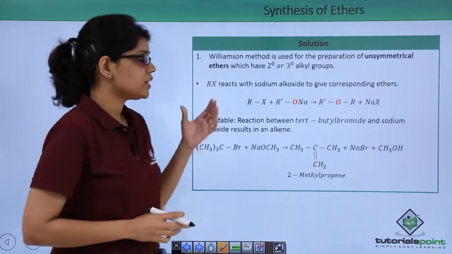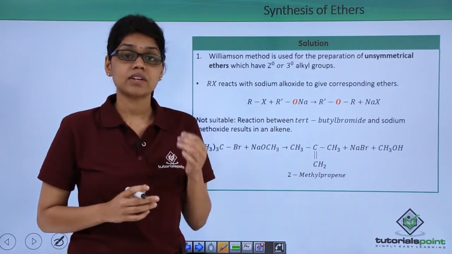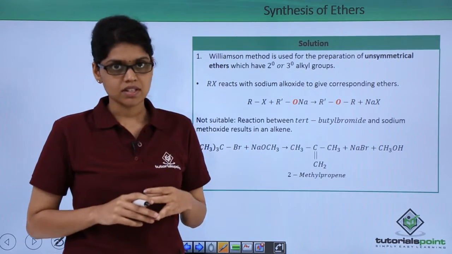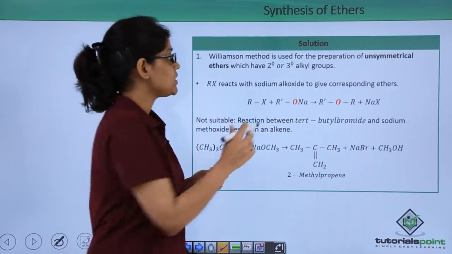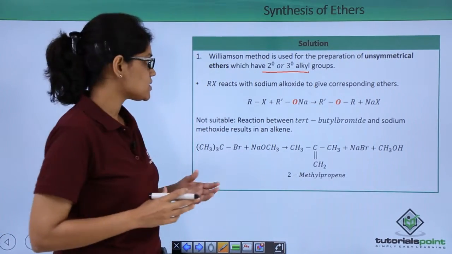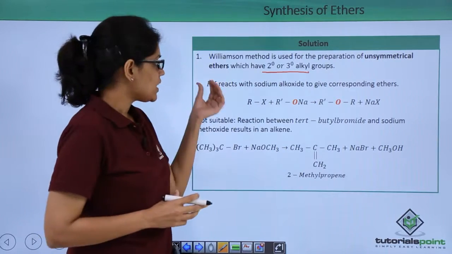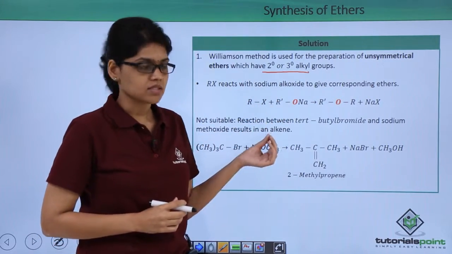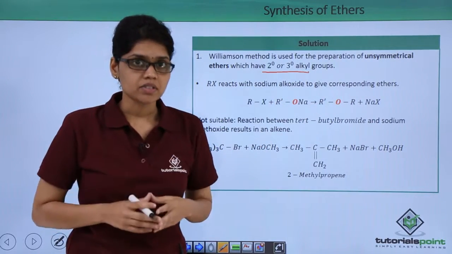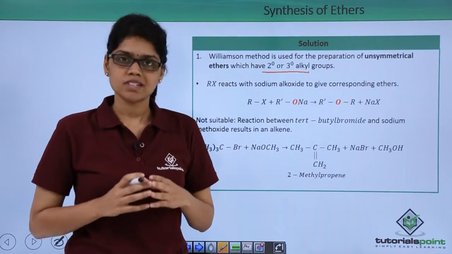So as you know, Williamson synthesis is a very good method for the synthesis of symmetrical as well as unsymmetrical ethers, and especially when we need secondary and tertiary alkyl groups in our ethers. So as you can see, it is a reaction in which alkyl halide reacts with sodium alkoxide to give corresponding ethers as shown in the reaction here. However, this method is not suitable for certain reactions.